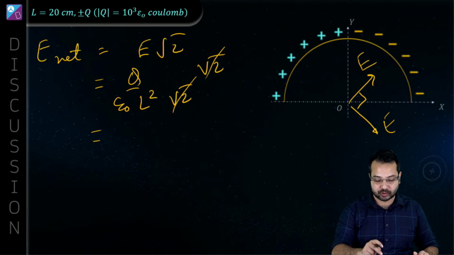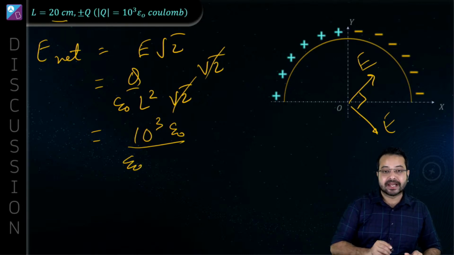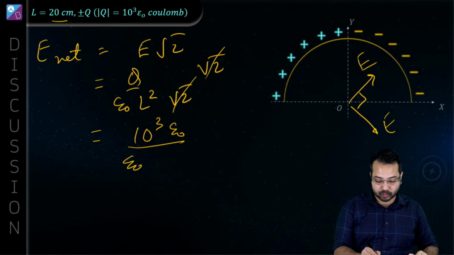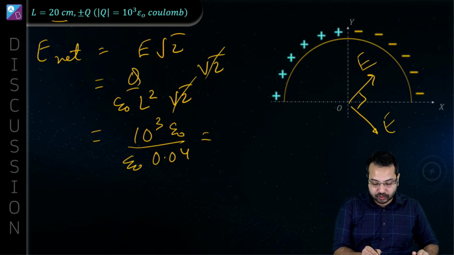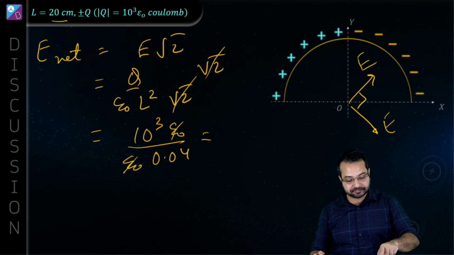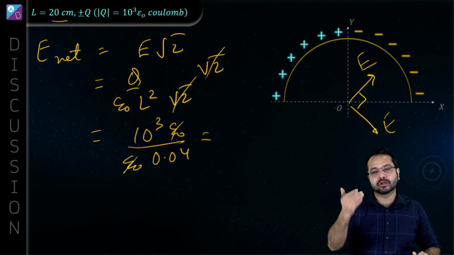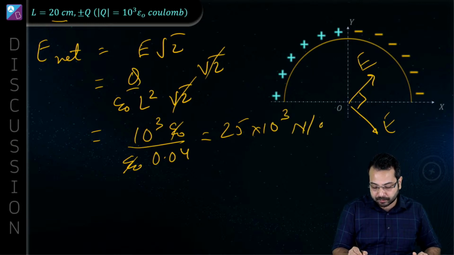Now we can do the substitution. Okay, so what is Q? Q is 10 to the power 3 epsilon naught divided by epsilon naught L. What is L? L is 20 centimeter. Matlab 0.2 square. So 0.2 square is going to be 0.04. Is that correct? So this is going to be epsilon naught gone. Then 1 upon 0.04 is going to be how much? 1 upon 0.04 is going to be 25. So 25 into 10 to the power 3 Newton per Coulomb.